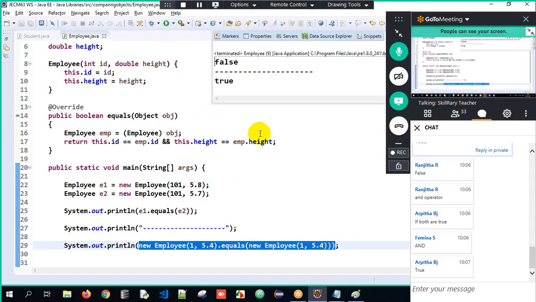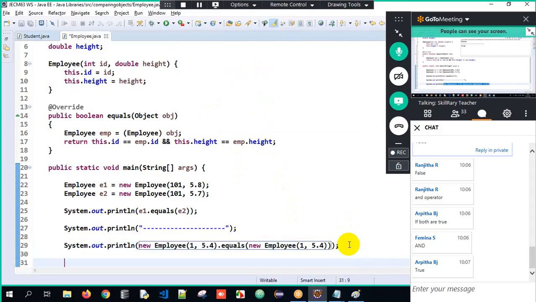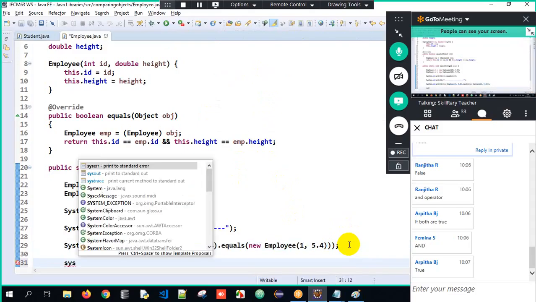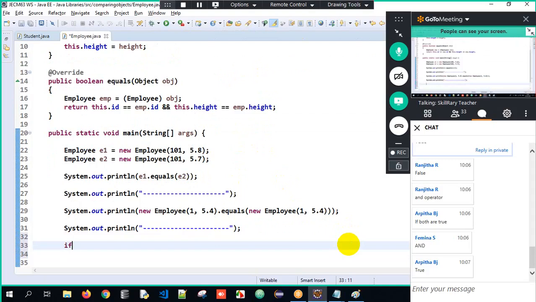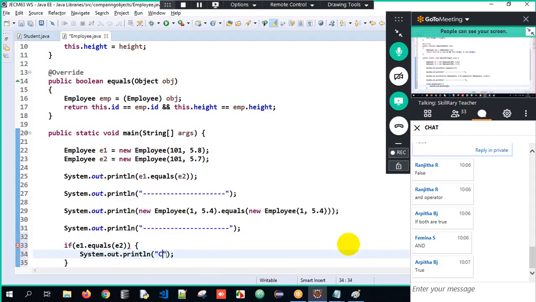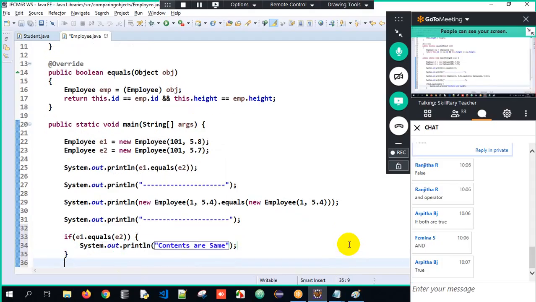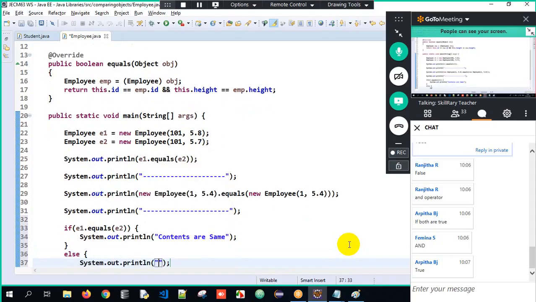It's simple. It's not that you are supposed to do it always that way only, or else you can also make use of equals method in an if condition. It's all about your understanding in order to do it here. See, I'll tell if E1 dot equals E2, sys out I'll just write it as contents are same here. Else, I can just write sys out contents are different. This is all about it.